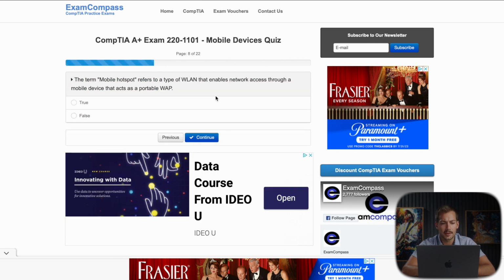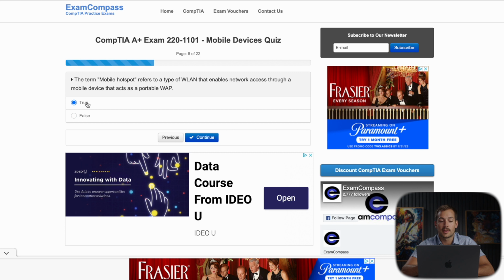The term mobile hotspot refers to a type of WLAN that enables network access through a mobile device that acts as a portable wireless access point. Now, we just kind of have to think about what it's explaining to us here. Mobile hotspot refers to a type of LAN that enables network access through a mobile device that acts as a portable access point. This is true, and this is kind of just a generalization of how hotspots work.